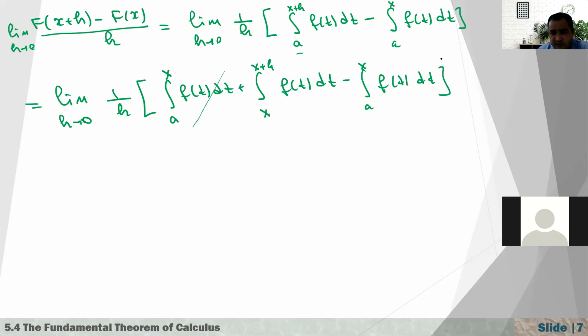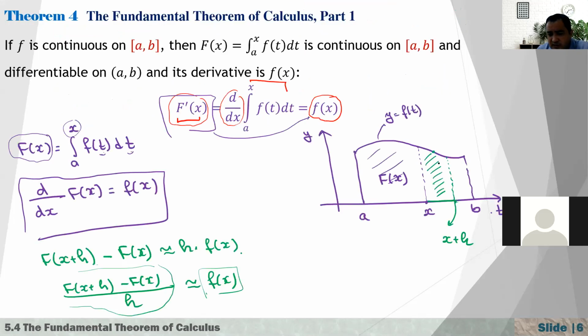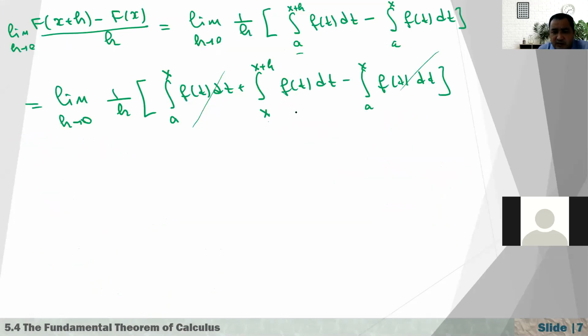Now these two integrals are the same, so they cancel. What remains is just the area from x to x plus h, this green shaded area here. So that's equal to the integral from x to x plus h of f of t dt, also divided by h.